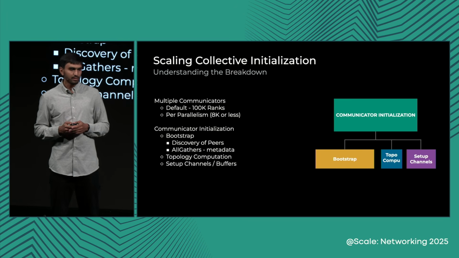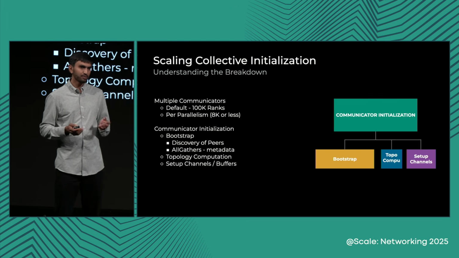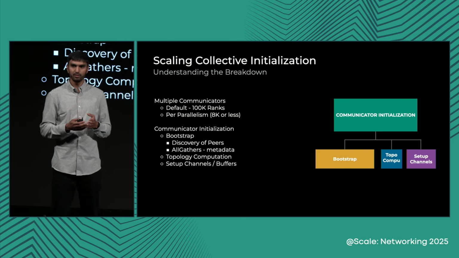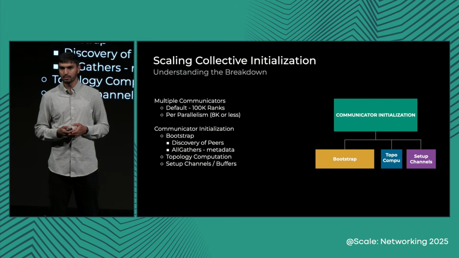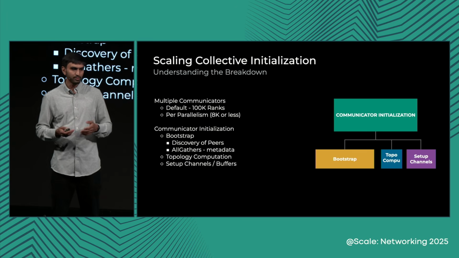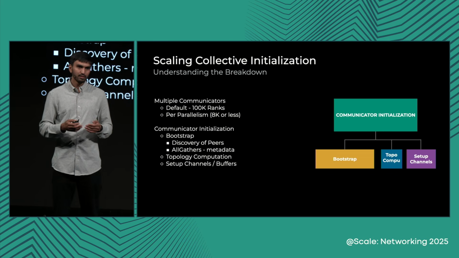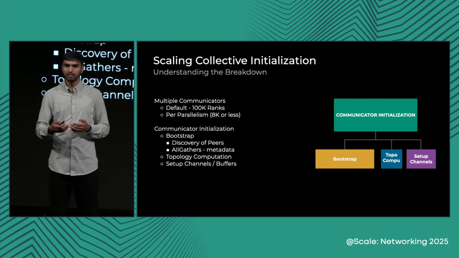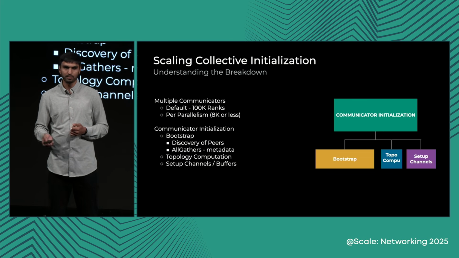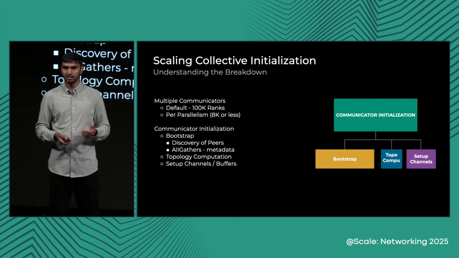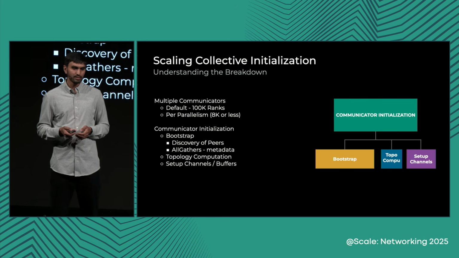Once the data is exchanged, every GPU has a view of all the participating GPUs in the communicator. So they do topology computation. They find the paths on which the data needs to be shuffled subsequently. And then they set up the data channels afterwards.